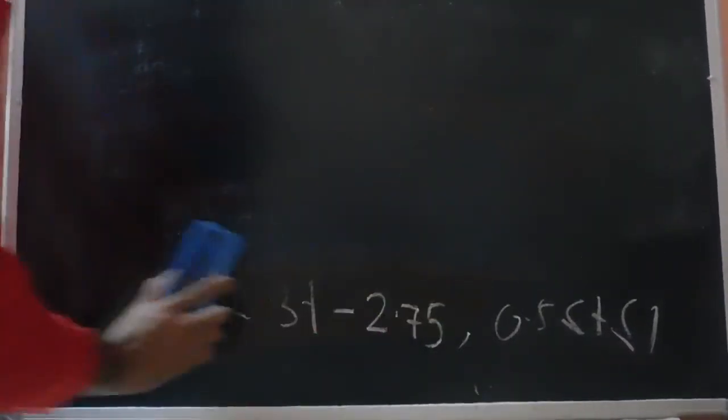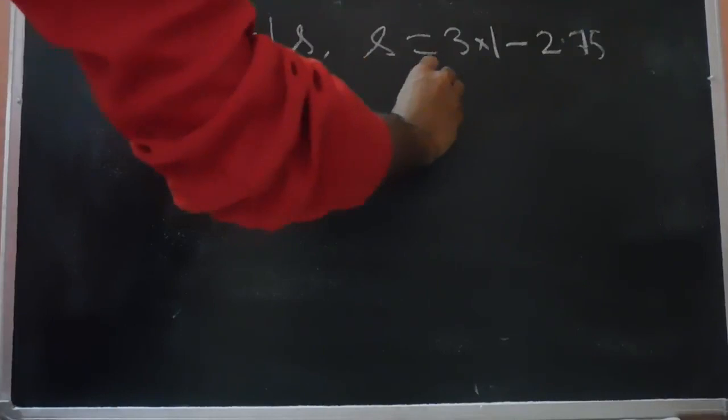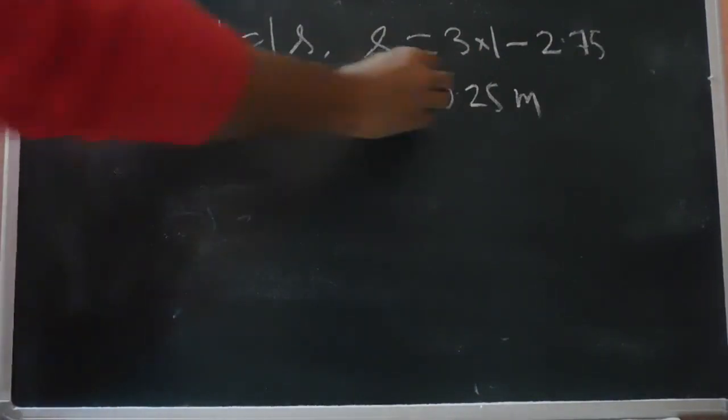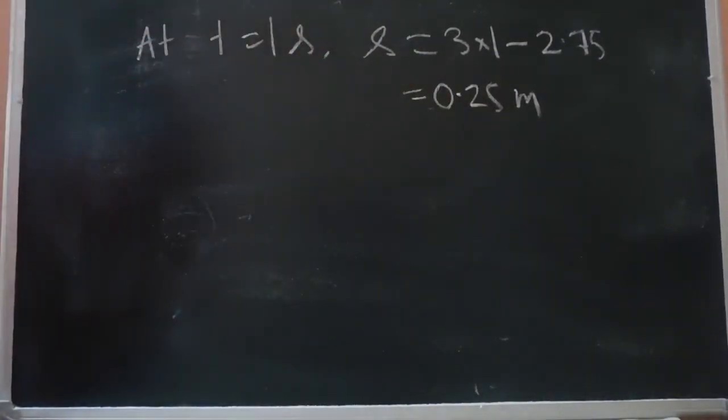Now we can integrate the next segment. At t equals 1 second, the displacement of the particle will be 3 into 1 minus 2.75, which equals 0.25. So this is the displacement at the end of the constant velocity segment. This should be the beginning for the next non-uniform velocity segment.